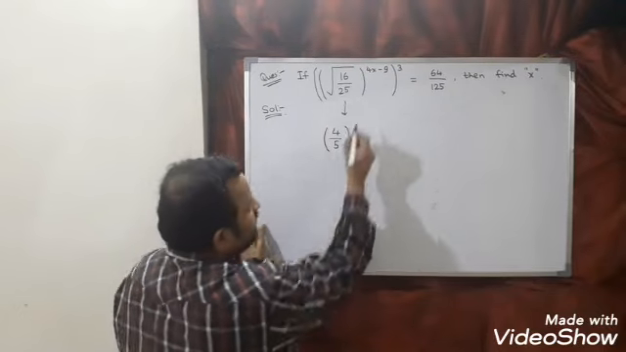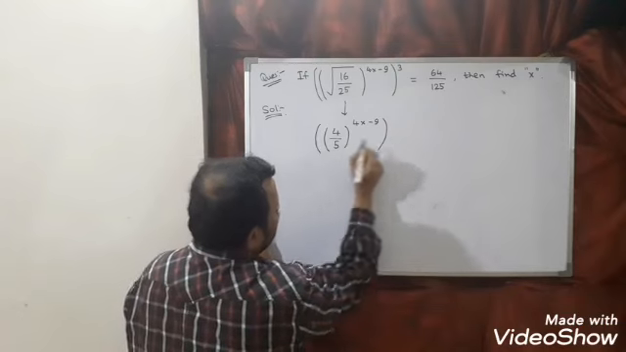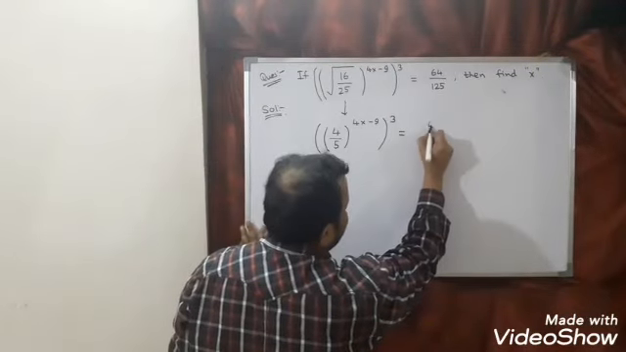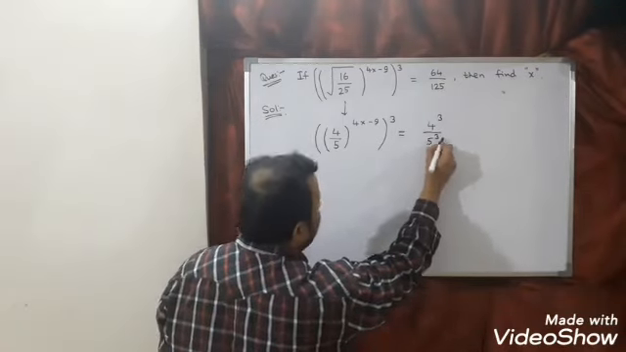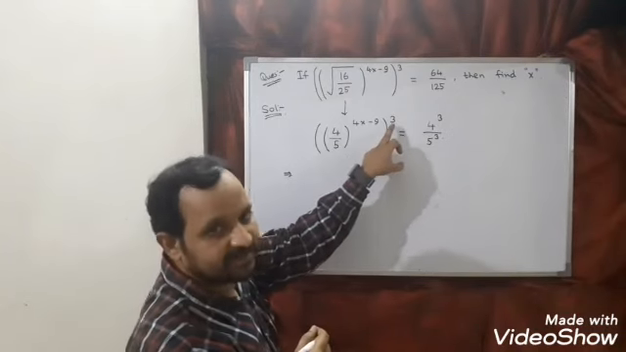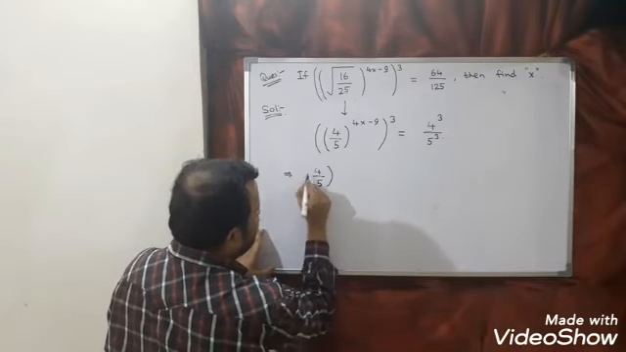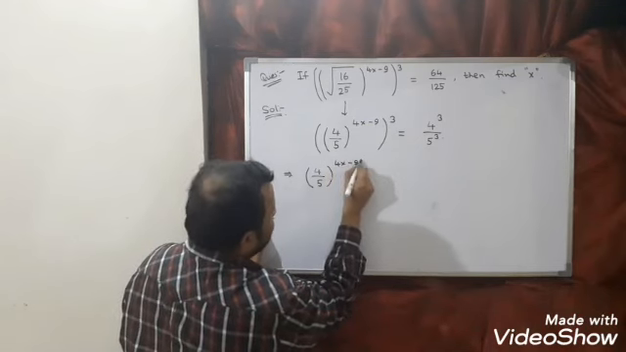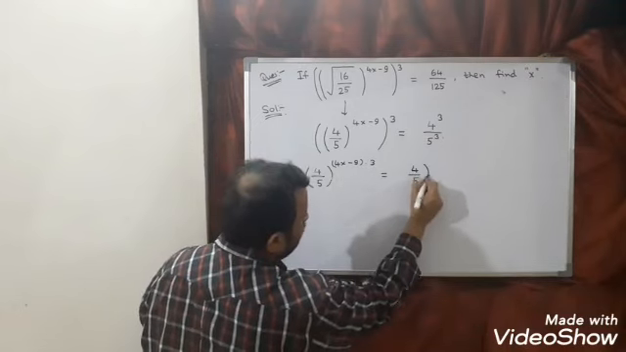Is it clear? Now this I can say 4 by 5 whole power 4x minus 9, cube, is equal to 64 by 125. Now 64 we can write as 4 cube, divided by 125, we can write as 5 cube. Now apply the law of indices. So a power m whole power n we can write as a power m n. So what you will get? 4 by 5 whole power (4x minus 9) into 3 is equal to 4 by 5 whole power 3.